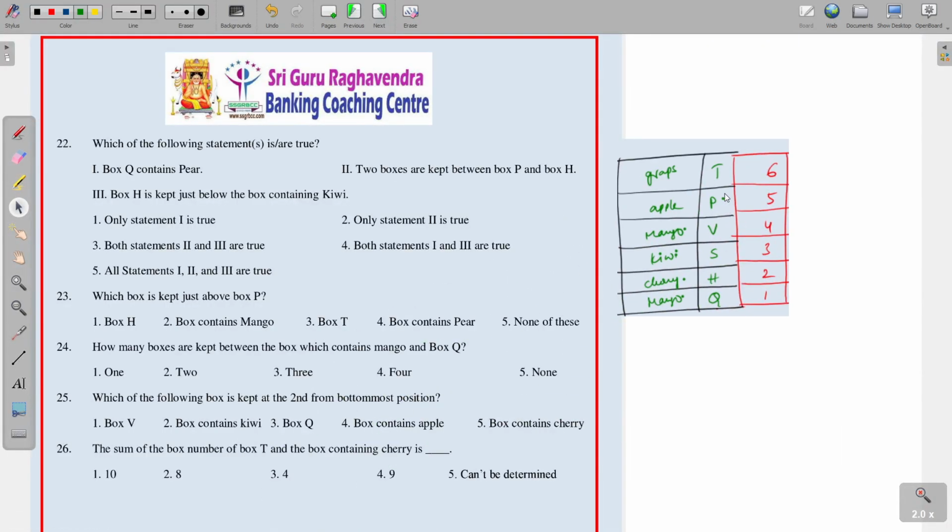See question number 22. Which of the following statements is true? Box Q contains pear. Okay, so box Q contains pear. So we are left with pear.